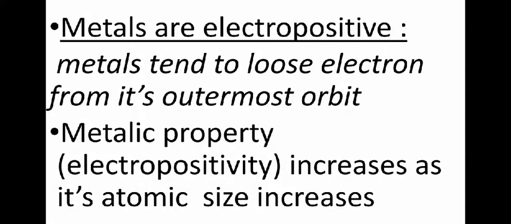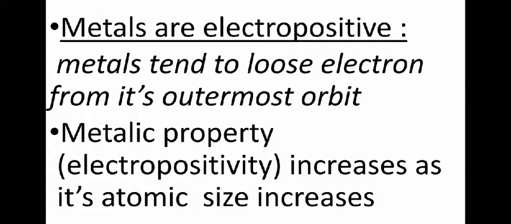Now, the easier the electron is lost from the outermost orbit, the higher the metallic property. So if you take metal A and metal B, both are metals, and if you find that B has a greater tendency to lose electrons than metal A, that means B has a higher metallic property than A. For example, sodium and lithium both are metals and both have one electron in the outermost orbit. So both have a tendency to lose their valence electron.